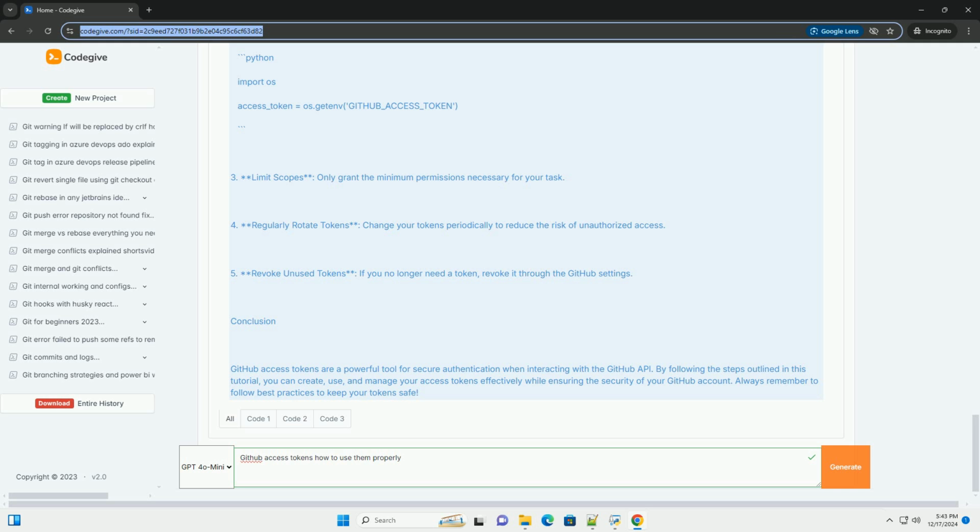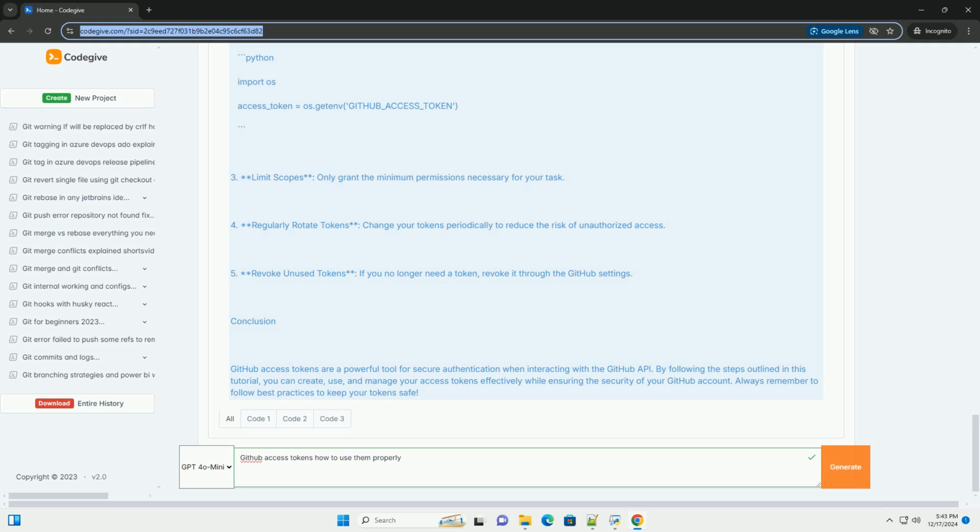If response.status_code == 200: repos = response.json(). For repo in repos: print(f"{repo['name']}, URL: {repo['html_url']}"). Else: print(f"Error: {response.status_code}, {response.text}").